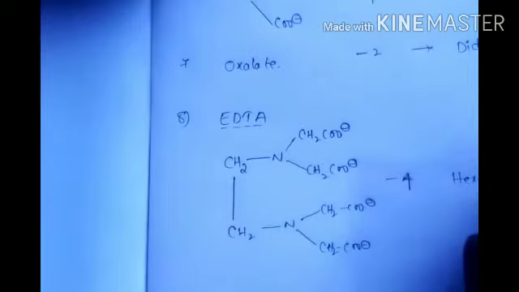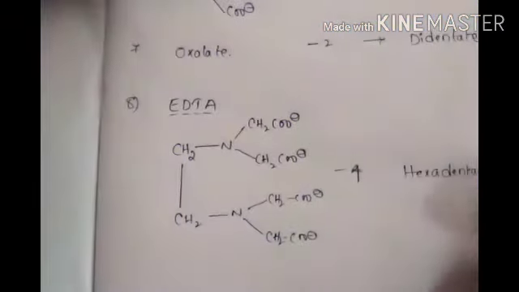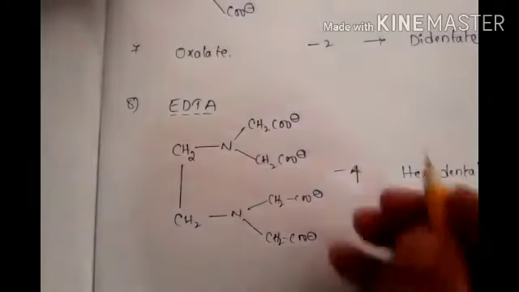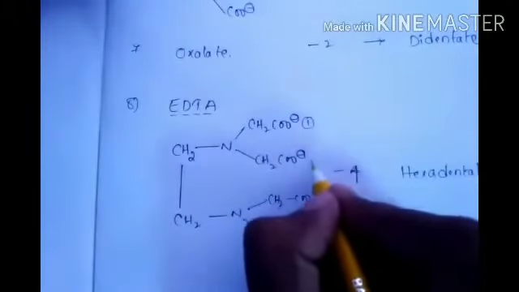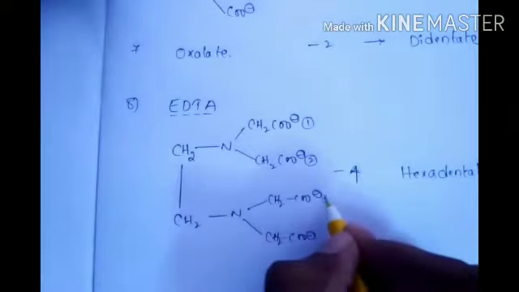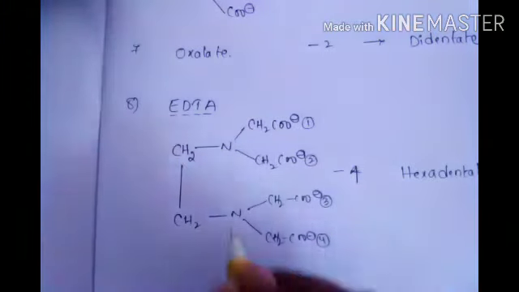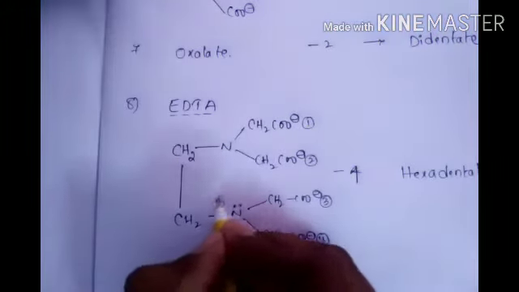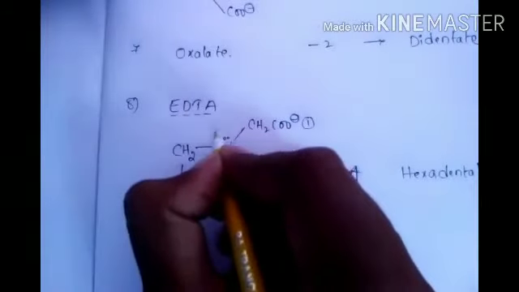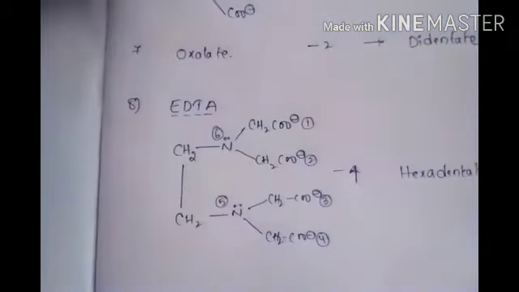But it is hexadentate, why? What is the reason? Because of 1, 2, 3, 4, 5, 6, total 6.